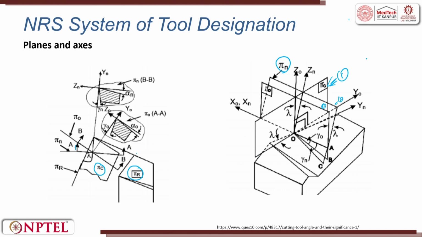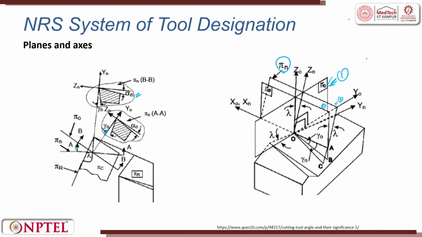When we section AA and project it, you can see here alpha O and gamma O are present. Now, we incline at an angle and cut it. That is BB. We project BB and get alpha n and gamma n. Okay. So, now you can see there are 3 planes. Where are the 3 planes?